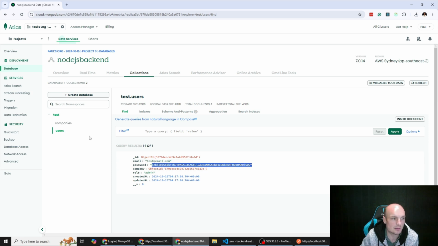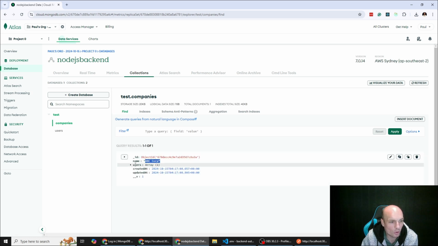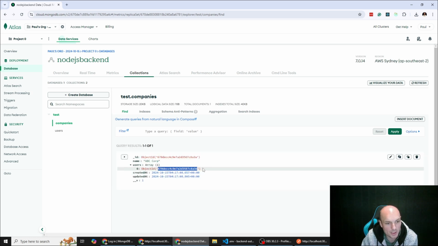That's the hashed password. And then our companies, it's going to have the company name of ABC Corp with an array of users with the user ID. It doesn't bring in the whole user, it doesn't need to duplicate all of the fields, because it's just a reference to the user ID.